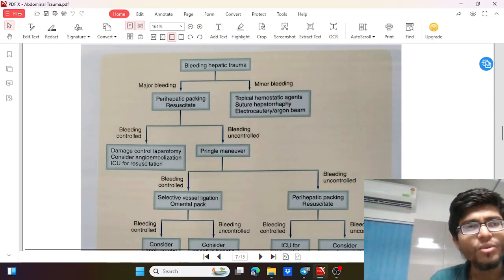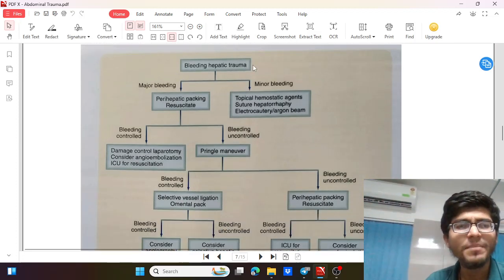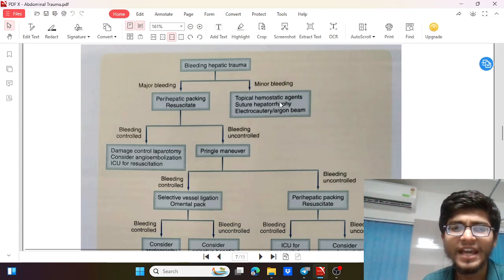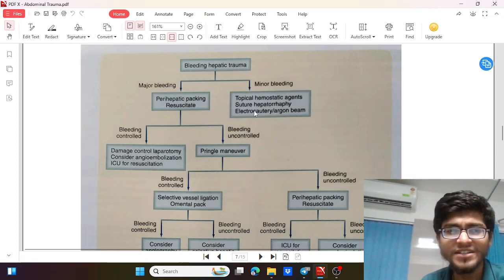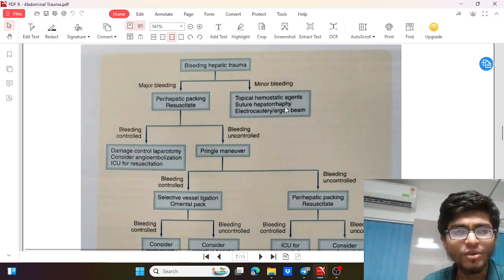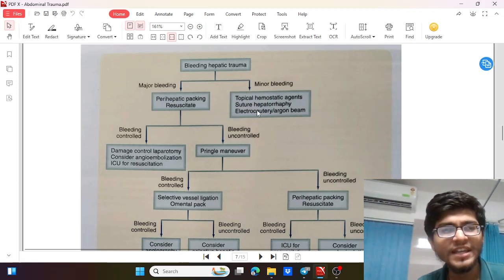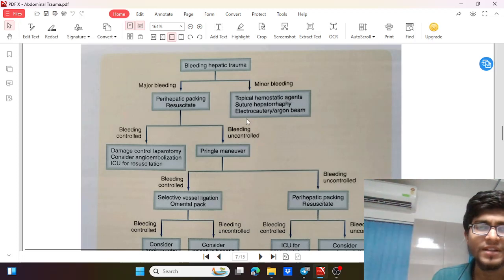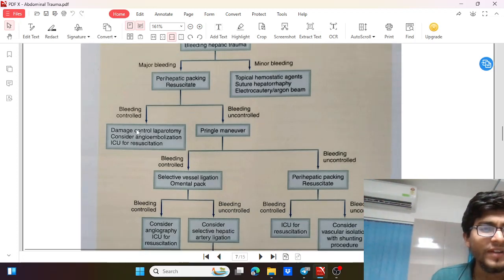Then coming to next, just going through the flow chart. So in bleeding hepatic trauma, if there is minor bleeding, it can be managed by topical hemostatic agents, suture hepatography, like just suturing the bleeding area, so hepatography like splenography it was, or electrocautery or argon beam. If there is a major bleeding, so perihepatic packing, resuscitate the patient again simultaneously. If bleeding is controlled, we can go for a damage control surgery and consider angioembolization if required, as we have discussed, and along with that ICU resuscitation.